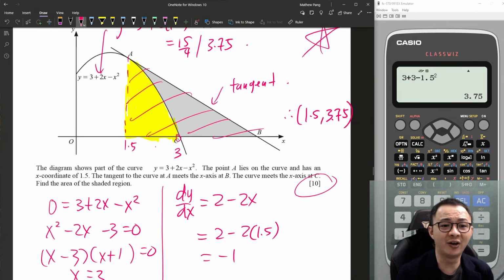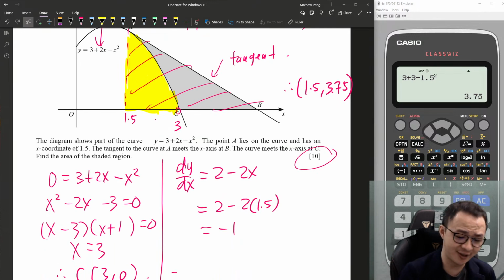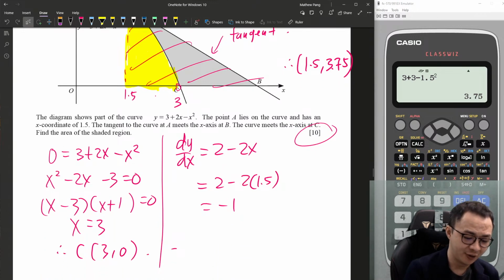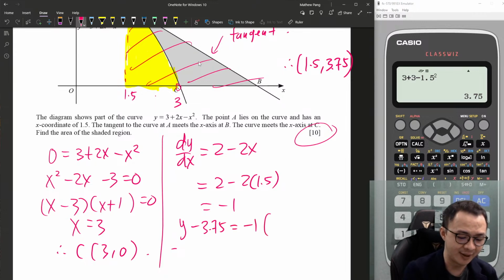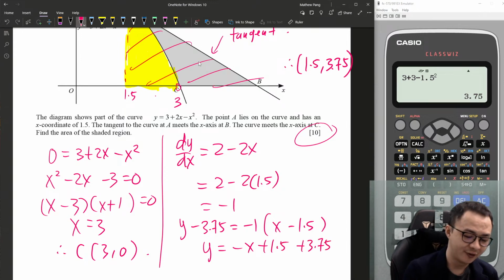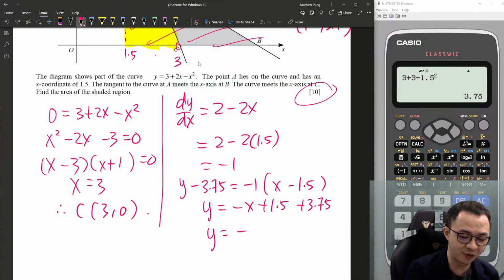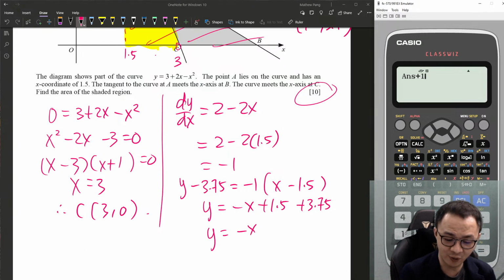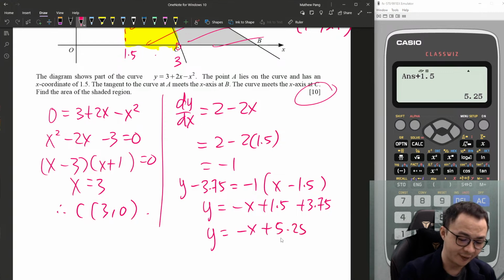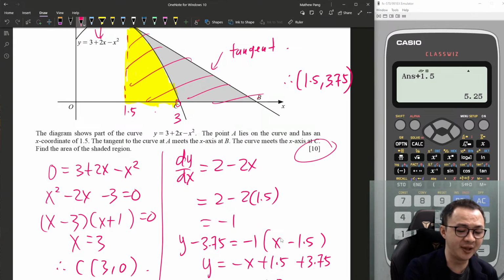Once I got this, I will form my equation: y minus y1 equals m times (x minus x1). So I use the linear equation formula to form the straight line. This is minus (x minus 1.5) plus 3.75. So this equation should be y equals negative x plus 5.25.